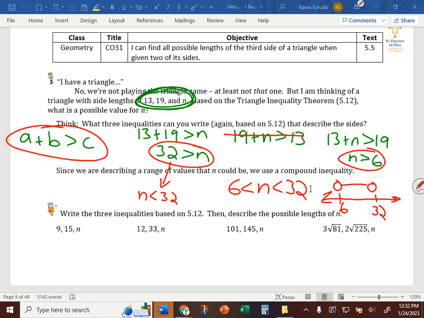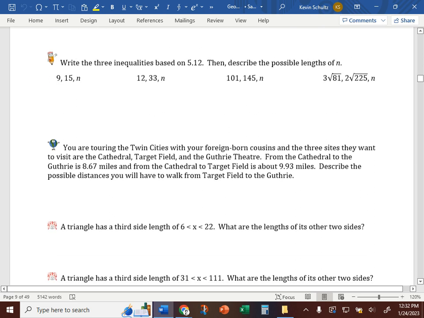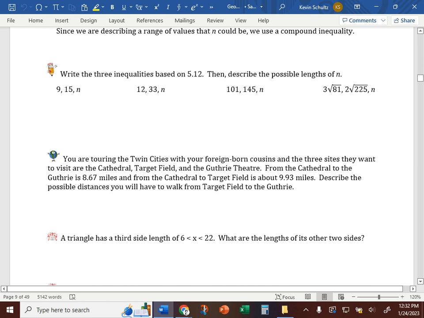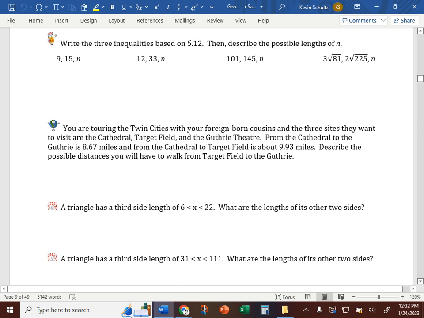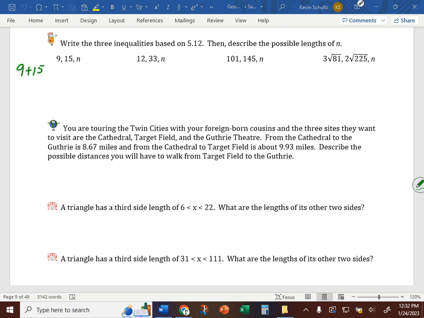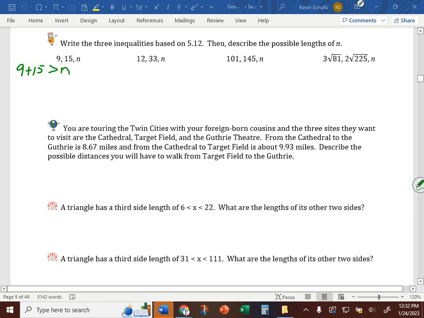Okay? Questions on this? Okay, let's go down to some more to practice with. We'll start the process over again. With these three side lengths here, 9, 15, and n, what three inequalities can we write using the triangle inequality theorem? Joey, give me one. 9 plus 15 is greater than n. We know that 9 plus 15 has to be greater than n.